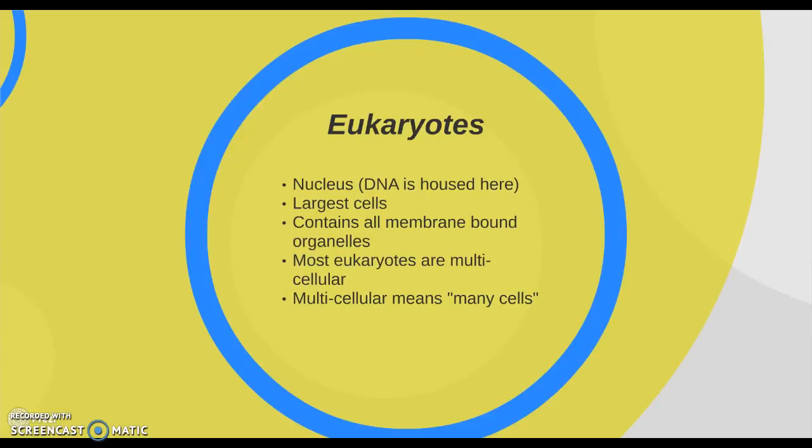Eukaryotes are sort of the opposite of prokaryotes. Eukaryotes have a nucleus. This is where the DNA is stored in a eukaryote. Eukaryotes are the largest cells, and they contain membrane-bound organelles. Most eukaryotes are multicellular, and multicellular means many cells.